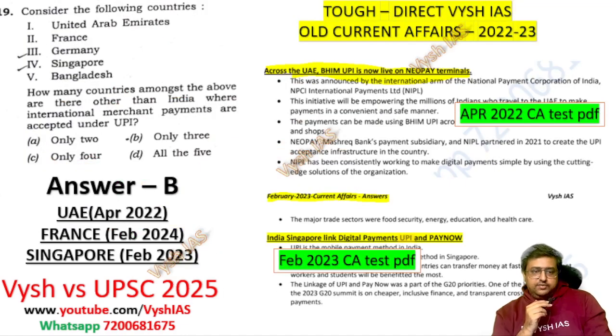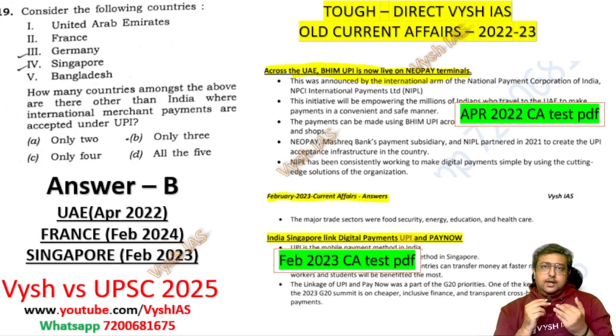Now this one is the UPI question which I told. This again is a very old current affair, because it's very hard for students to remember which countries adopted it. Whenever a president or prime minister comes to India from any other country, Modi will take them to a particular small shop, make them purchase something and immediately show the UPI scanning. You would have seen those videos. So many countries we have seen like that, but which ones actually accepted and started implementing it in their country, you may not know. But if you go month-wise, UAE did it in April 2022, France in February 2024, Singapore in February 2023. And if you open that particular month's Vysh IAS PDF, you will find that exact thing. See, UAE implemented UPI.